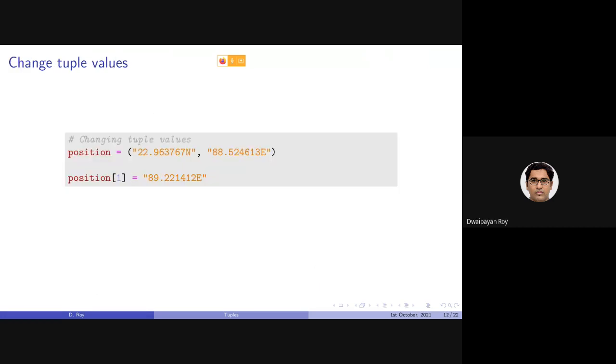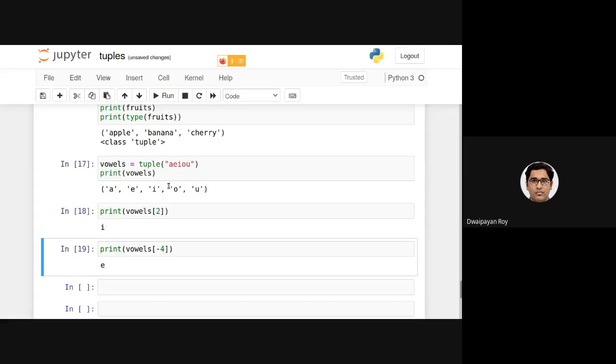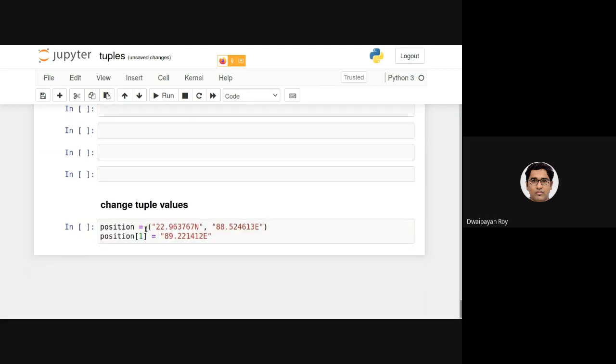Now the next operation I will try to do is changing tuple values. Let's say we have declared one tuple position of a location. Specifically, this is the location of our institute, IISER Kolkata. Now, if I want to change this longitude, can I apply this? Let's try this. I have written the same thing.